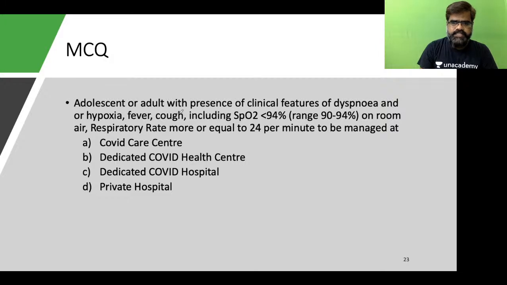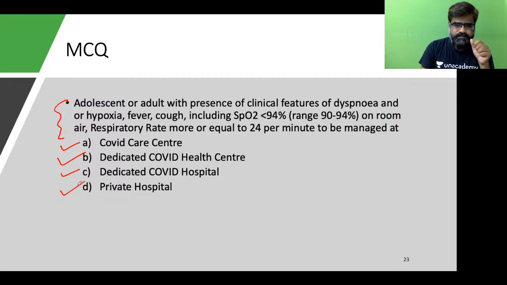Adolescents or adults with presence of clinical features of dyspnea or hypoxia, fever, cough, including SpO2 less than 94% on room air, respiratory rate more than or equal to 24 per minute. So such patients can be managed where? Can you manage at COVID care center? Can you manage at dedicated COVID health center? Can you manage at dedicated COVID hospital? Can you manage at private hospital? What is the guideline?